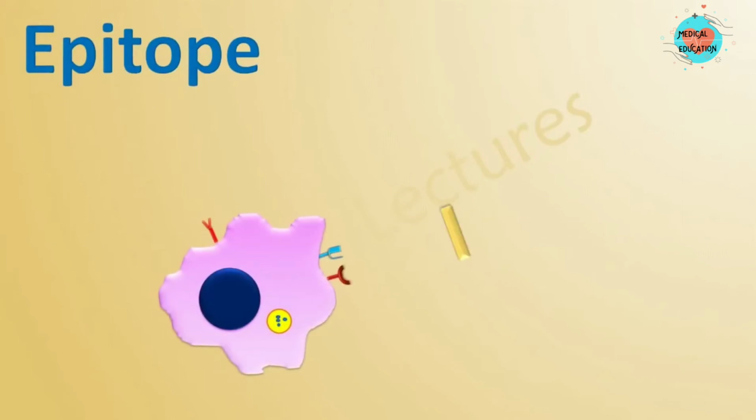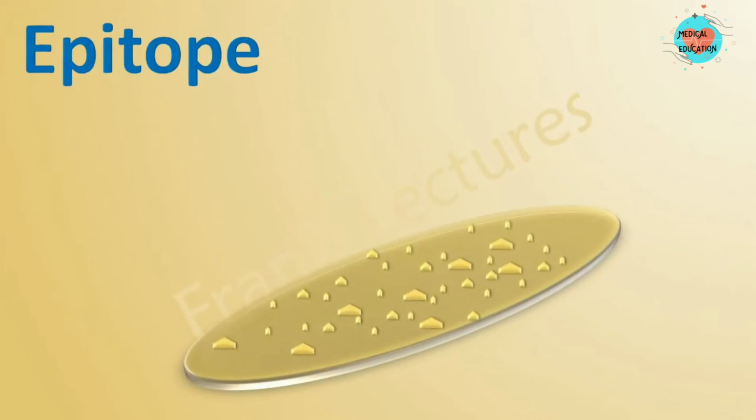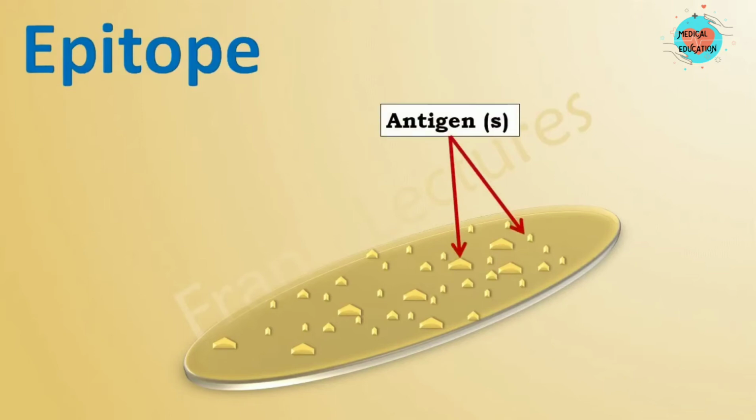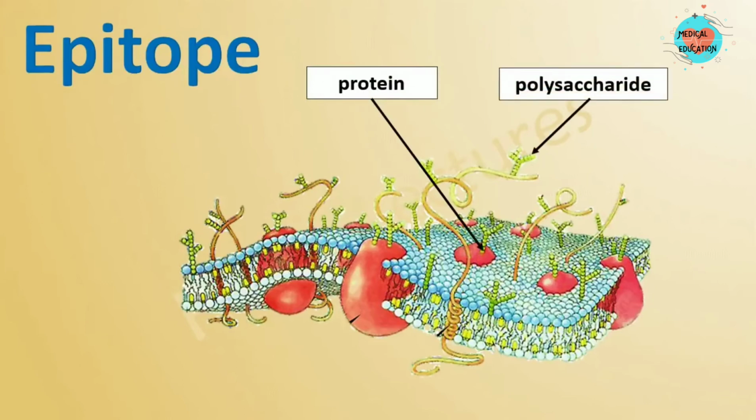Now that we understand the term antigen, let's move on to the next term, which is epitope. If you remember previous lectures, we said that the immune system does not recognize the whole pathogen but portions or parts of these agents. We termed these portions or parts as antigens. Now, if we explore the chemical nature of these antigens, we'll find that most of these are large protein molecules, some are polysaccharides, and a few are glycoproteins or nucleoproteins.